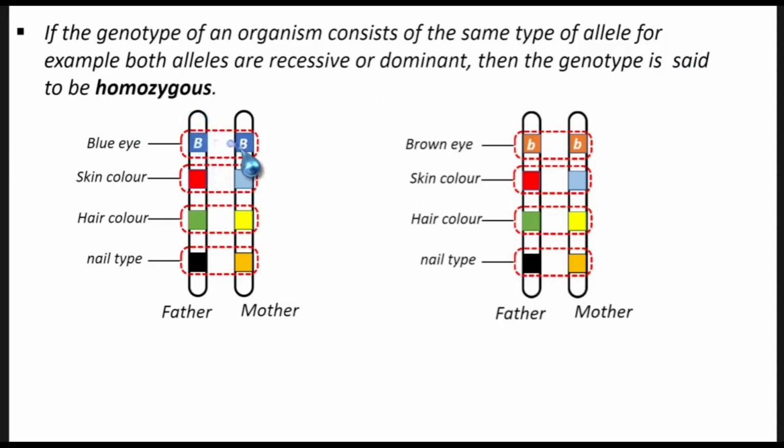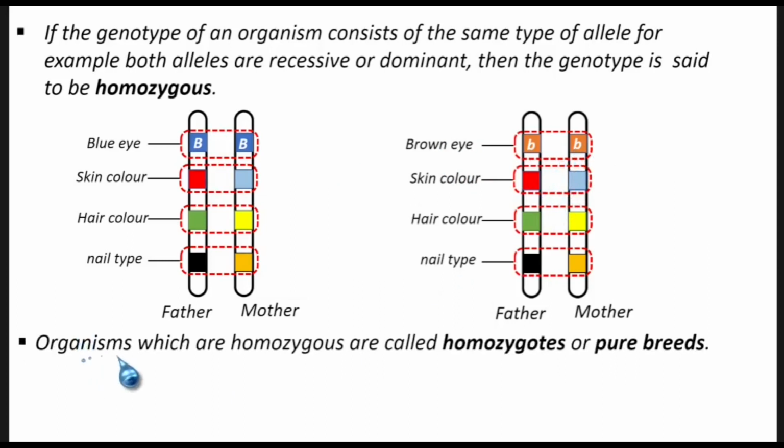Homozygous just means the same. So when you hear that the genotype is homozygous, it means the alleles are the same for a particular characteristic. So blue eye has the same BB, which is dominant, or brown eye has bb, which is recessive. And organisms which are homozygous are called homozygotes or pure breeds.